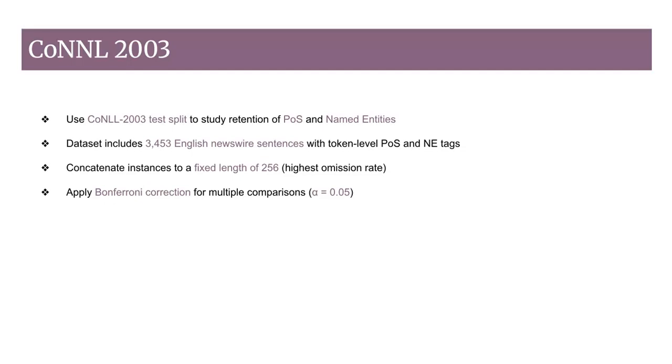To understand how well Mamba retains different parts of speech and named entities, we run experiments on the CoNLL 2003 test split. This dataset gives us 3,453 examples of English newswire text, and each token comes labeled with both its POS tag and its NE tag. To keep things consistent, we concatenate the examples until they reach a sequence length of 256, since this is the length where we observe the highest omission rates. To account for multiple comparisons, we apply a Bonferroni correction to adjust the p-values for all the comparisons we run, using a significance level of 0.05.